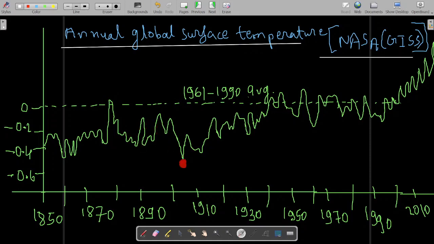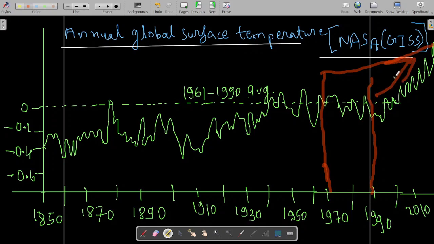Then over here it must be a cold wave because it is much lower than this. So it fell down over here. But you must observe the region after this, after the 1970s. You can see how much it has increased, and from the 1990s onwards, it is just increasing day by day.